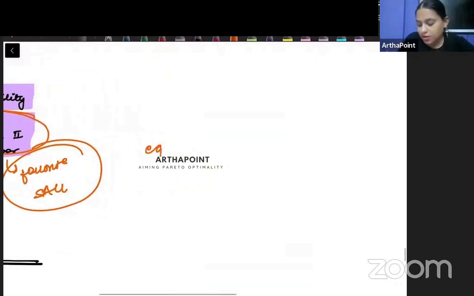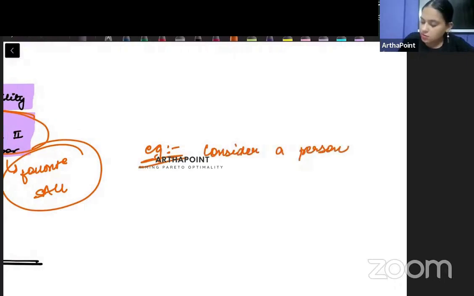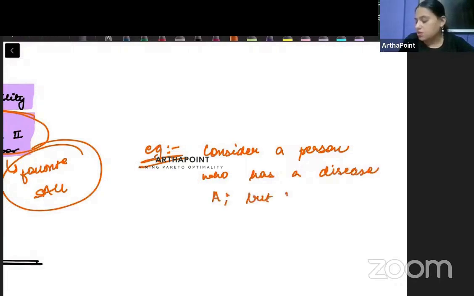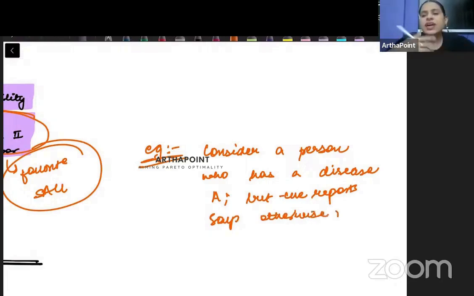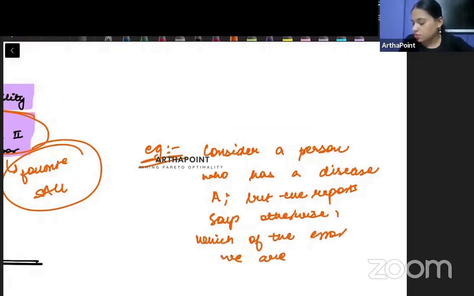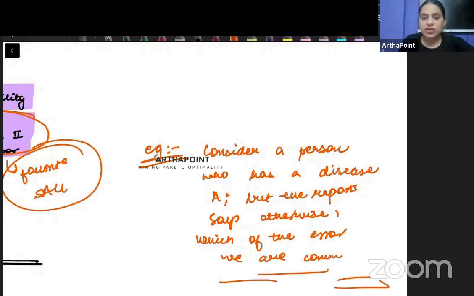So for example, I can go ahead and ask you this: consider a person who has a disease A, but the report says otherwise. Or but the hypothesis testing says otherwise. Then which of the errors are we committing? A simple question like this. Are we committing type 1 error or type 2 error? Such a question can come.